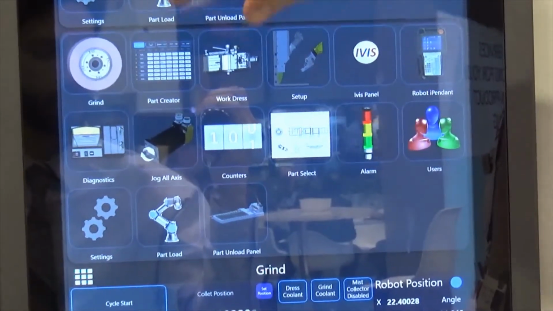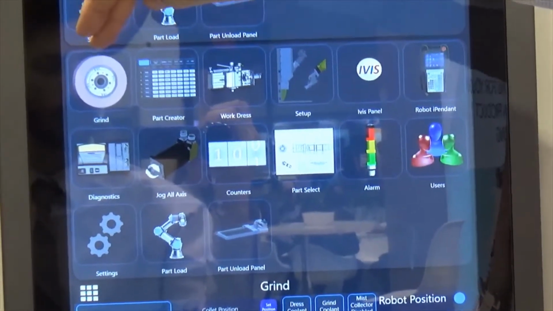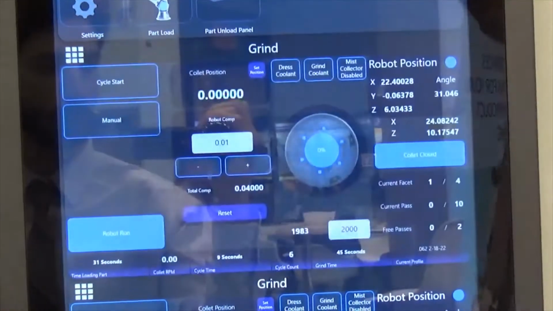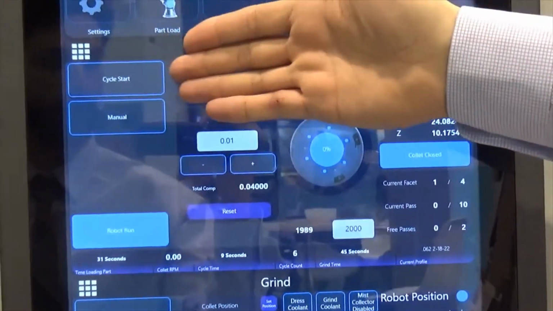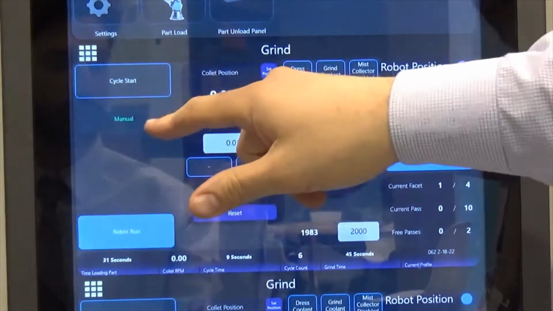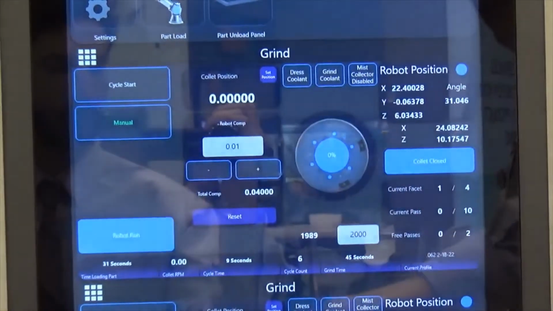Start the needle grinder on our home page. We're going to start off with our grinding screen. Here we have our cycle start, our manual, our automatic features.